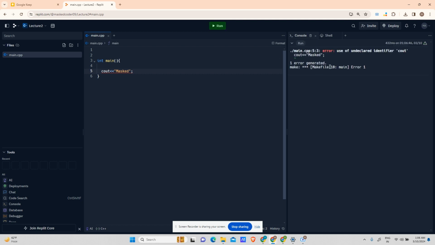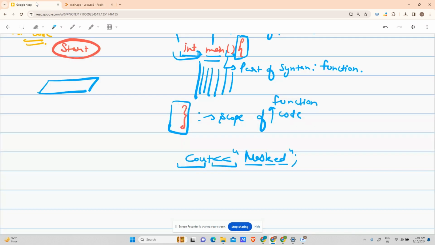Oh, there is an error. What does the error say? Use of undeclared identifier cout. What does that mean? The error means that you have used cout, but I don't know what is cout. You will say, Mask, are you kidding with us? You recently said that cout is for print, and the C++ terminal is saying use of undeclared identifier cout, that the terminal doesn't know about cout. I say yes, cout is a valid keyword, but the cout implementation, that it has to print etc., is implemented in a file. That file is iostream.